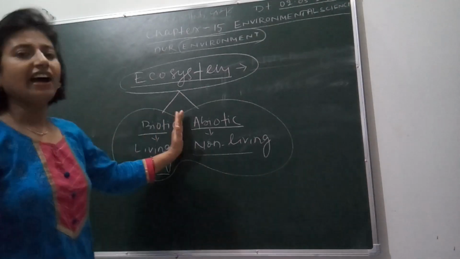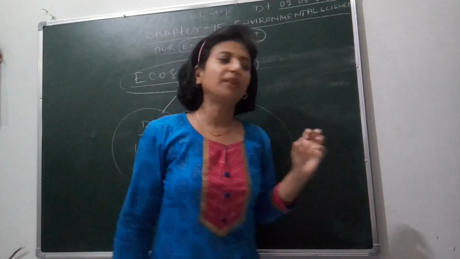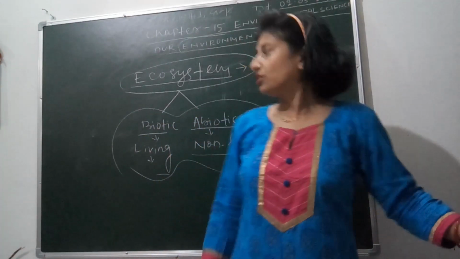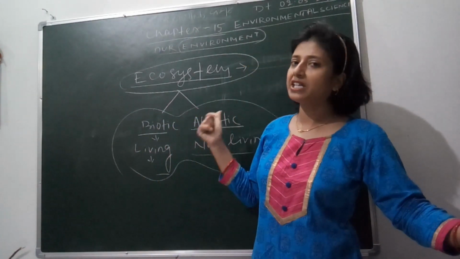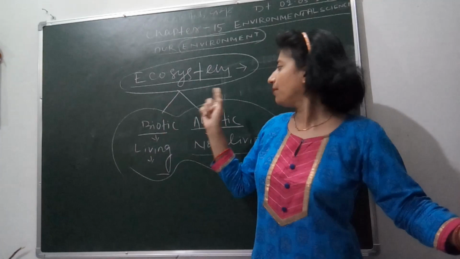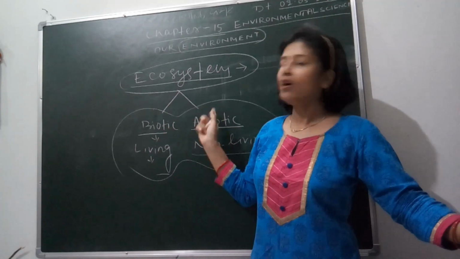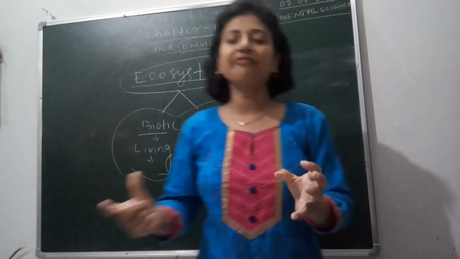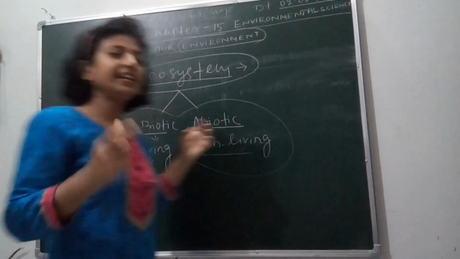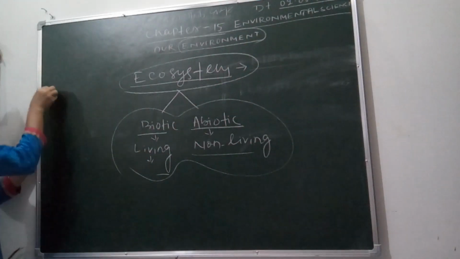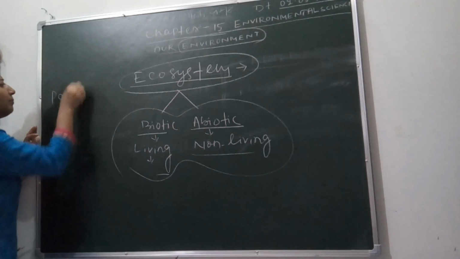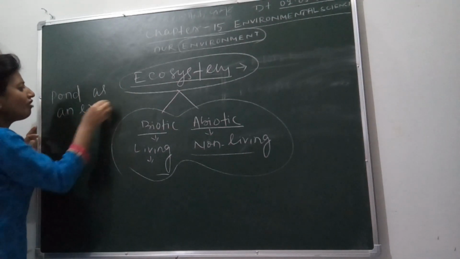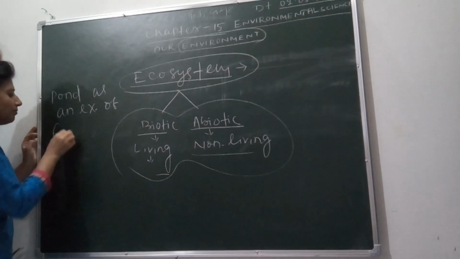As we know, any ecosystem is incomplete without a food chain or a food web. So here we should understand food chain and food web, but before that we have to know how the organisms present in the ecosystem interact with each other. Let's see it through an example. Suppose we take a pond as an example of an ecosystem.